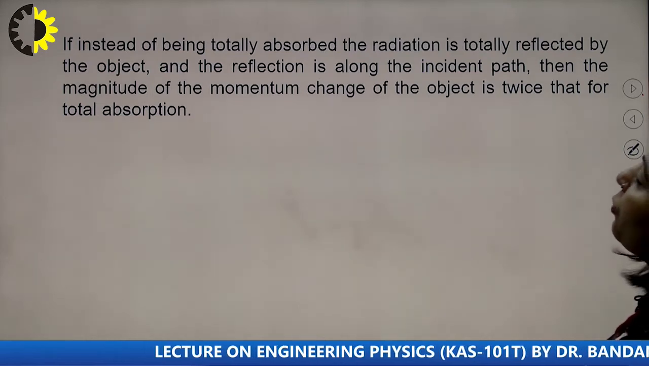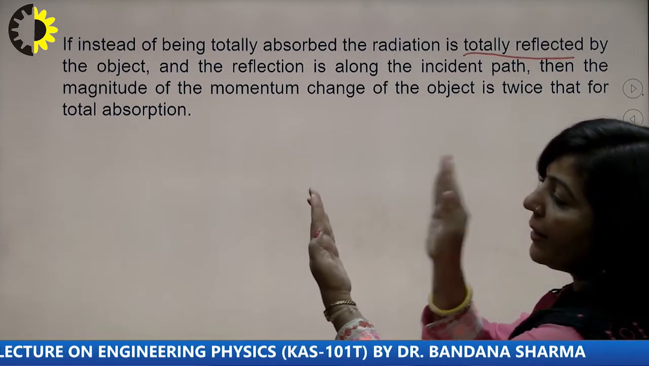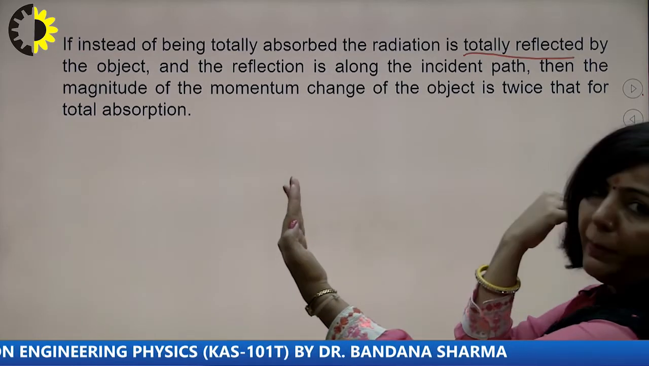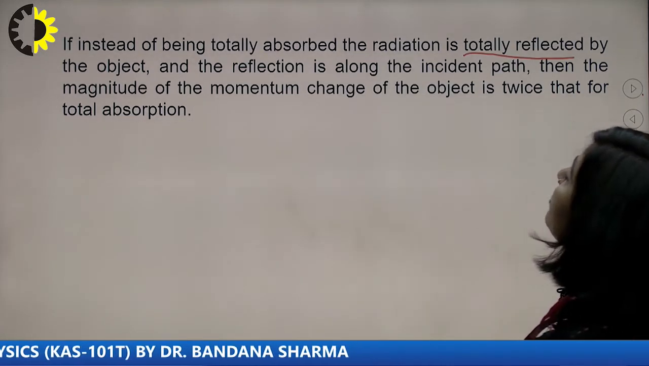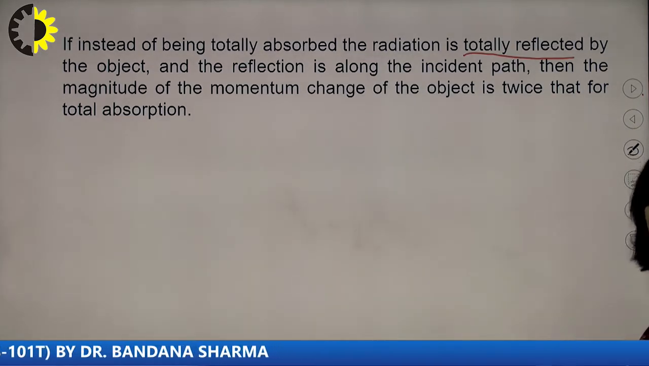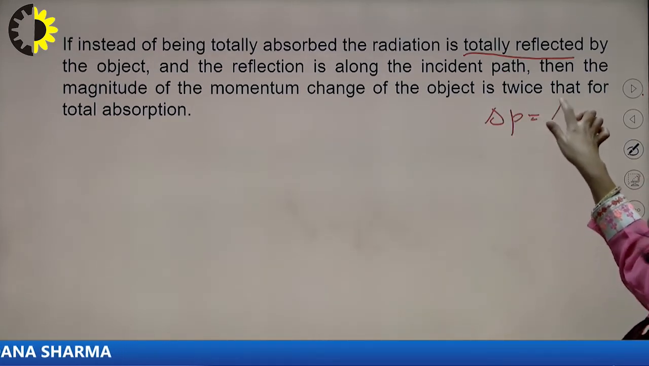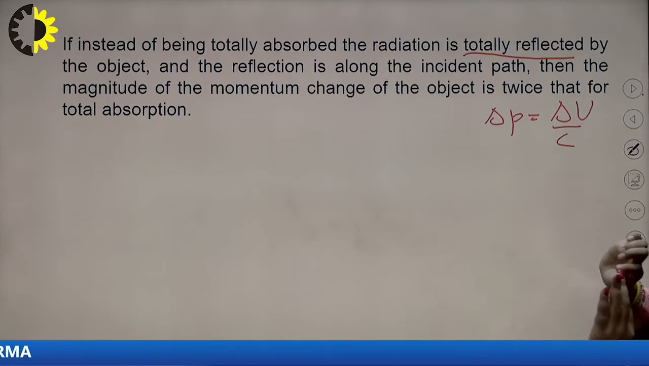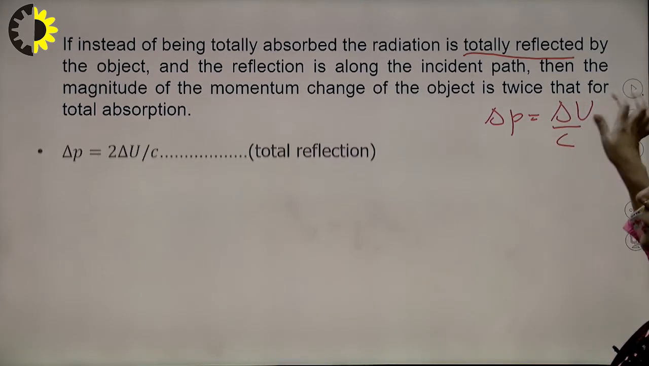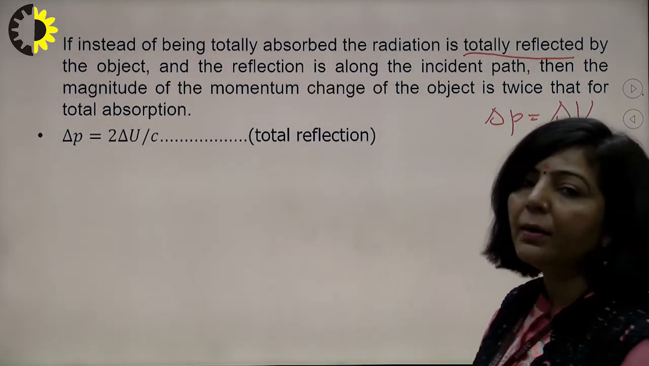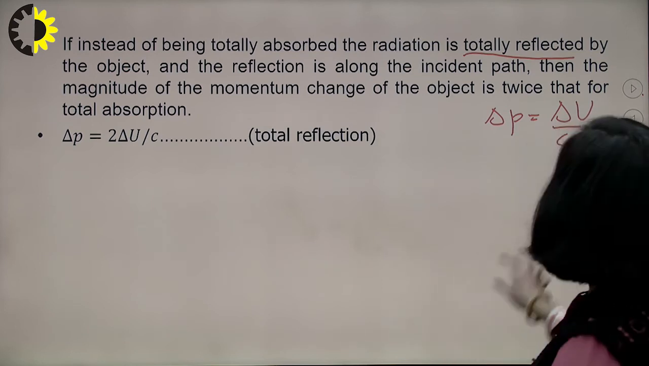If instead of being totally absorbed, the radiation is totally reflected, meaning now this is the surface, electromagnetic radiation will strike on this and it will be reflected by it. So in this case, the magnitude of momentum change of the object is twice that of absorption. In case of absorption, you know delta P is equal to delta U upon c. But in case of a perfectly reflecting surface, this will be twice that of the perfect absorber. So for a totally reflecting surface, delta P will be equal to twice delta U upon c. I hope this is clear.